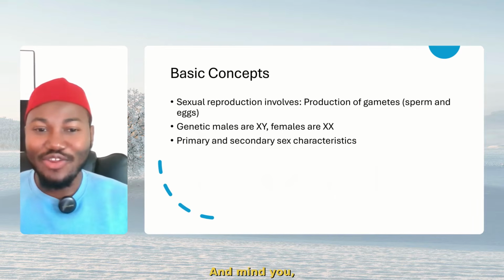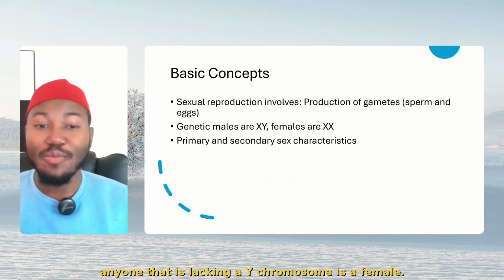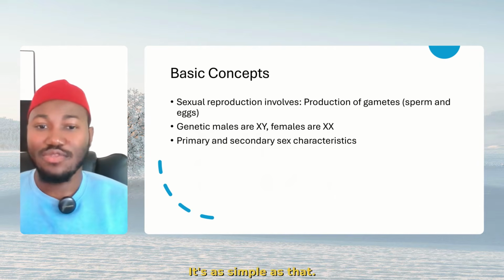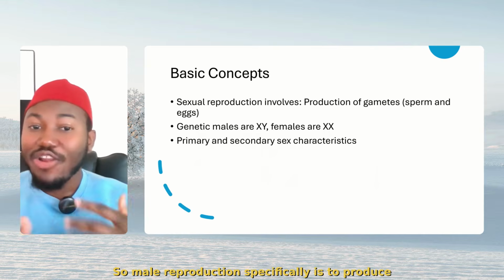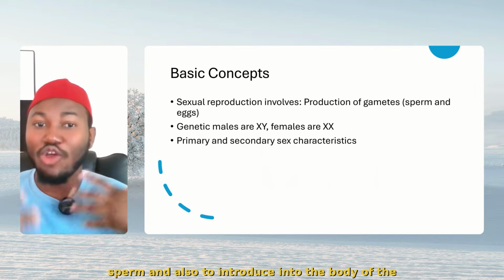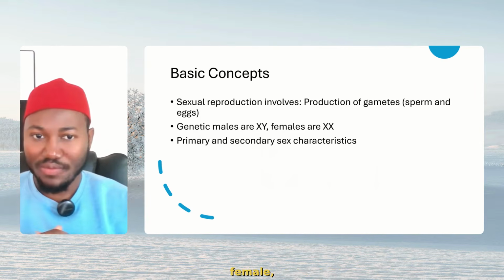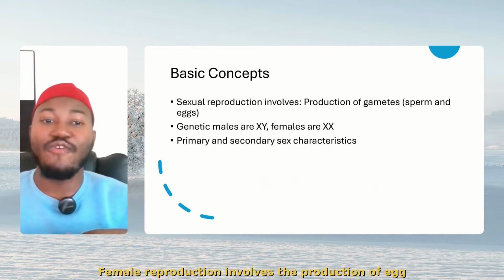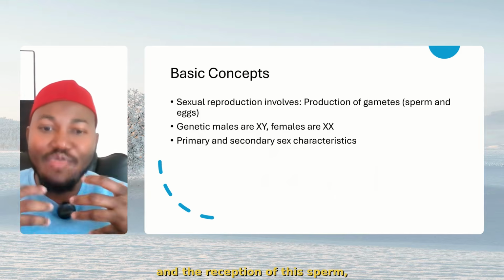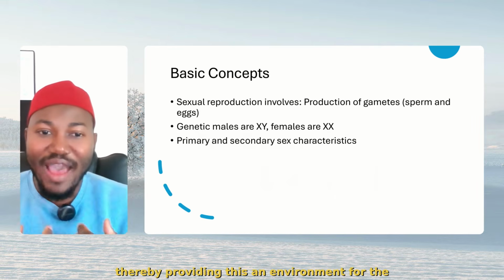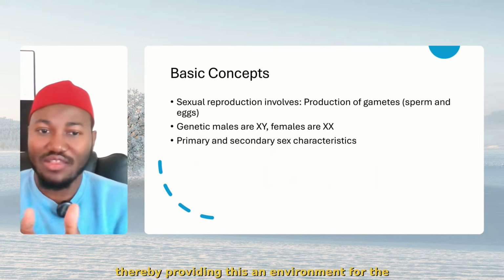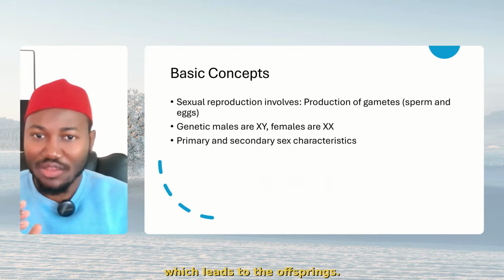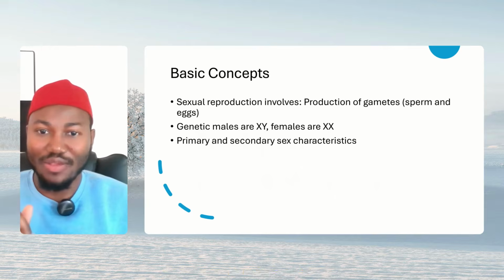And mind you, anyone that is lacking a Y chromosome is a female, but anybody that has a Y chromosome is a male. It's as simple as that. So male reproduction specifically is to produce sperm and also to introduce it into the body of the female through copulation. Female reproduction involves the production of egg and the reception of this sperm, thereby providing an environment for the union to nourish and to grow, which leads to the offspring. Very important for you to put in mind.